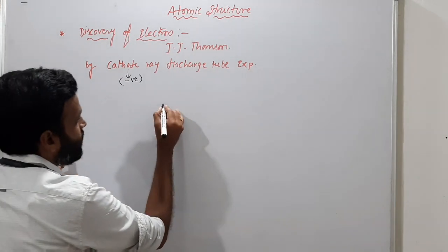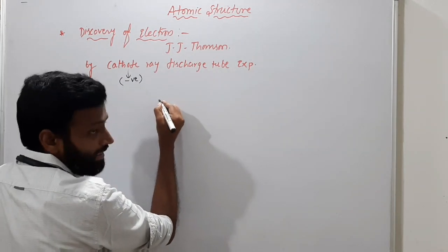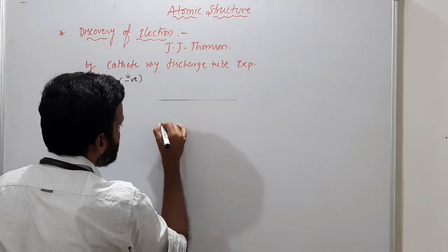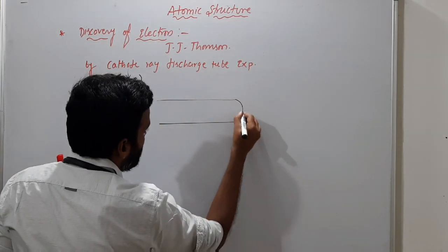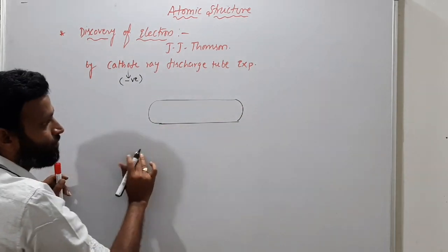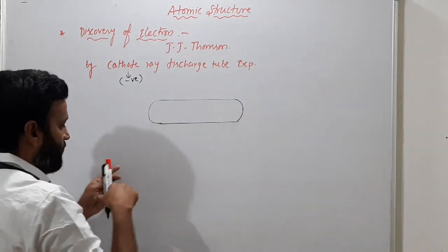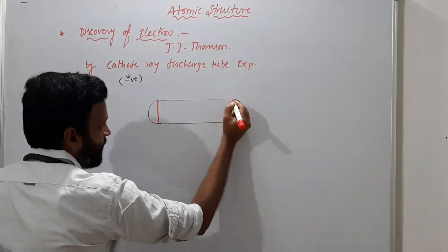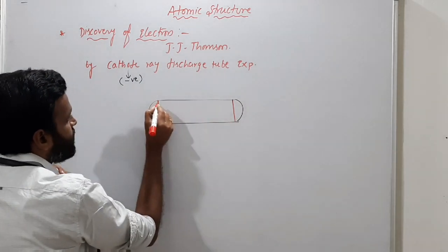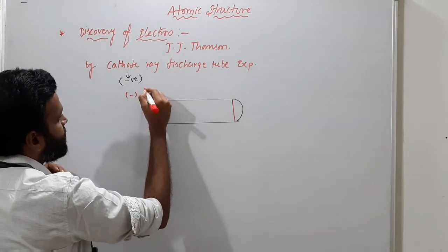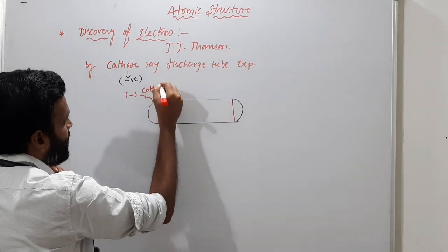Okay, so first I'll tell you the experiment he did. He considered one discharge tube like this. A discharge tube is a glass tube which has two ends. One end has the cathode and one end has the anode. So this is the cathode, minus, as I told you.